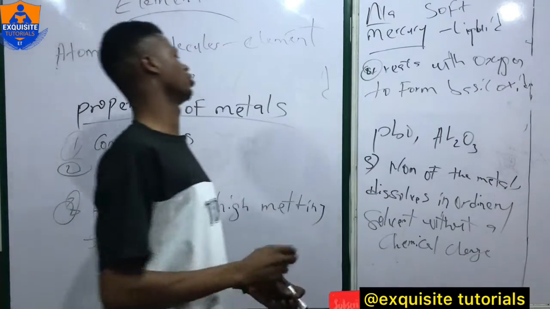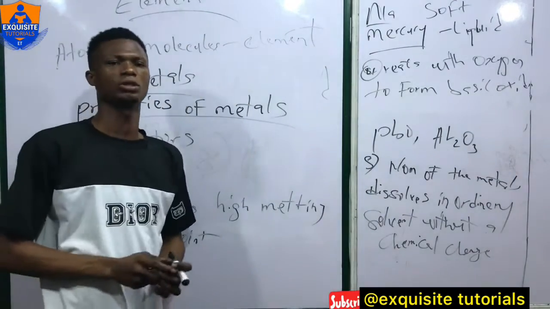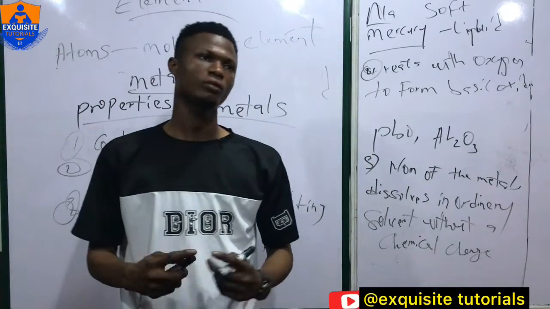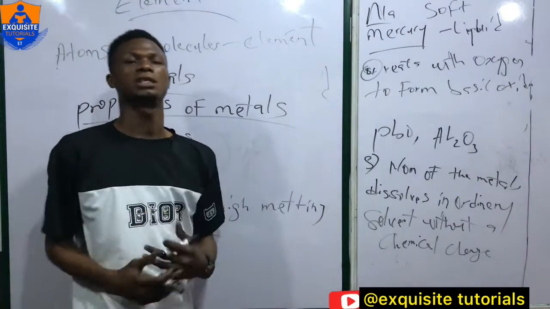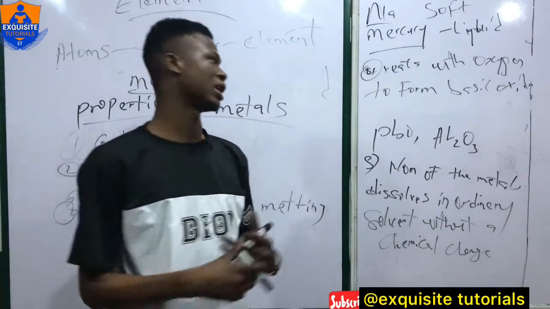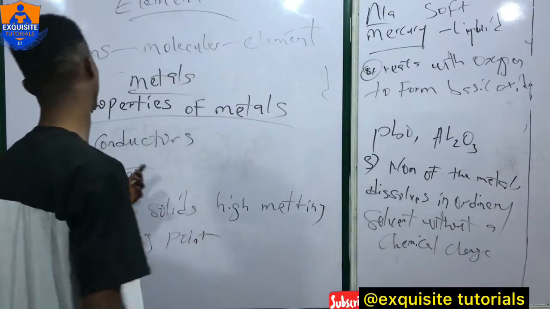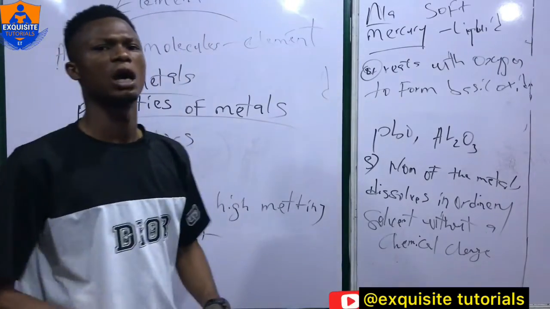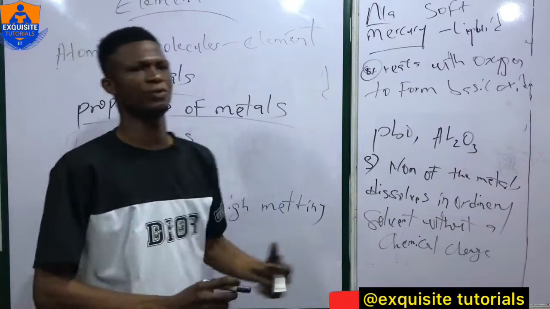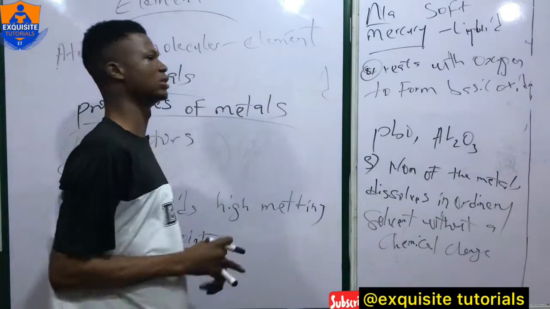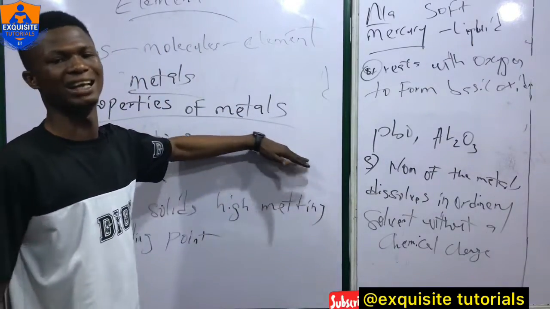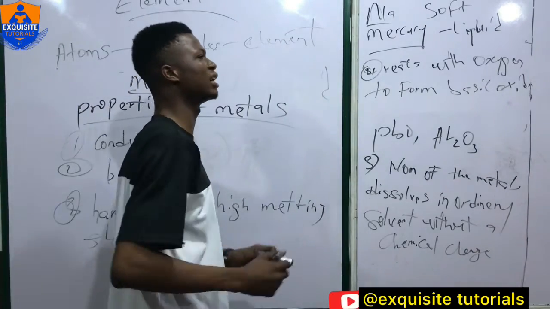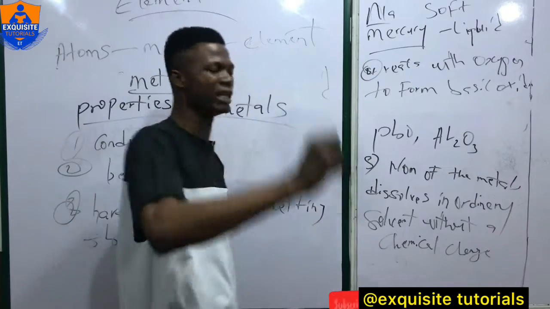None of them dissolves in ordinary solvents without a chemical change. Now, also, metals are electropositive, just like I made you understand that they are conductors. One more thing about metals is that, due to the fact that metals give out electrons to be ionized, metals are generally reducing agents.